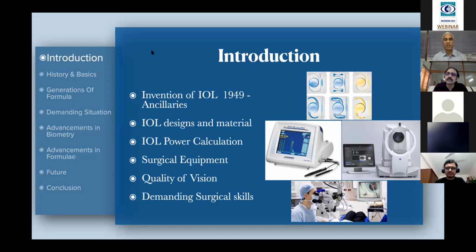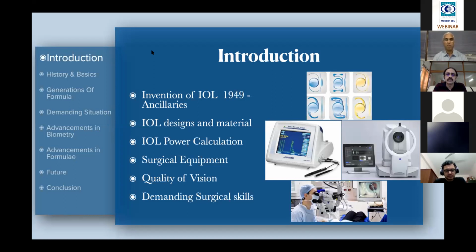The next ancillary is the surgical equipment, to place that modern IOL. The entire microsurgery has developed because of that, and the craze for high-end equipment is mainly because of the IOL invention. Another is the quality of vision, the multifocals, then refractive cataract surgery.